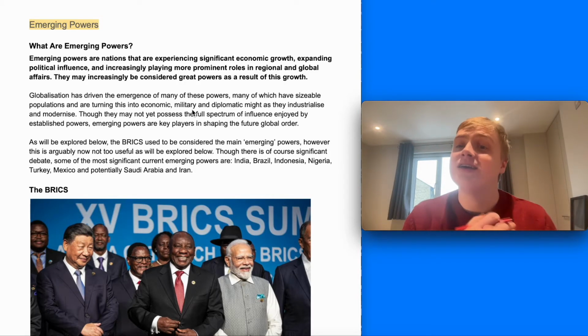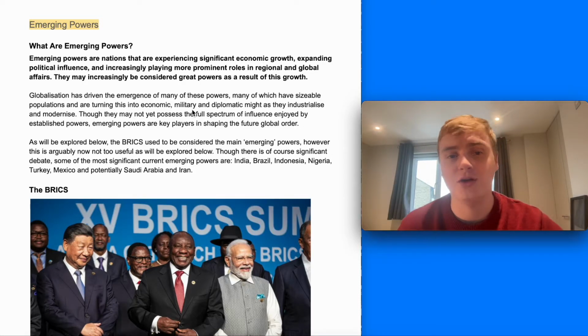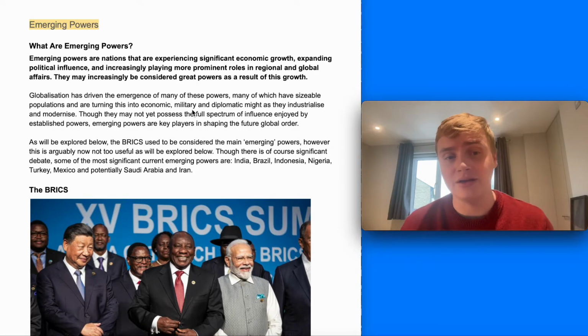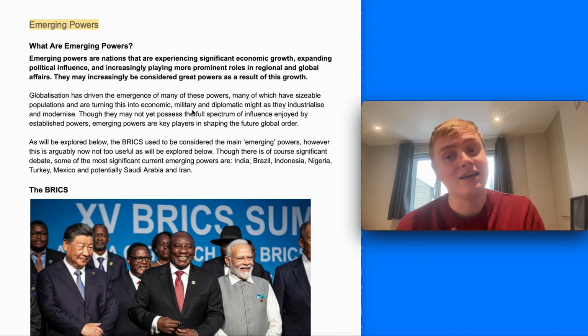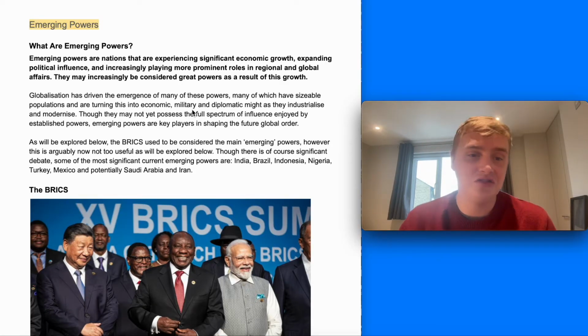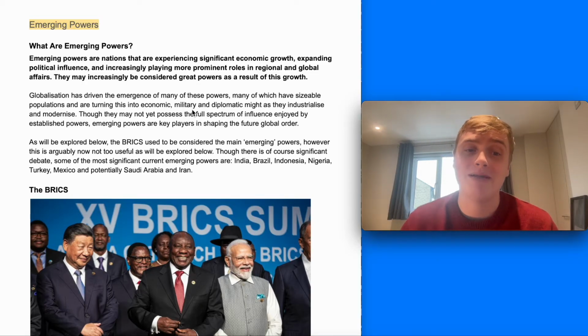Previously, the BRICS used to be considered the main emerging powers. The BRICS is a classification of Brazil, Russia, India, China, and South Africa was added as well. However, this is arguably now not too useful, in my opinion. China can't be considered an emerging power anymore. It's easily a great power and potentially can be considered a superpower as well. There are also a number of other emerging powers, and it's very difficult to define who they are. For me, I'd define them as India, Brazil, Indonesia, Nigeria, Turkey, Mexico, and potentially Saudi Arabia and Iran as well.